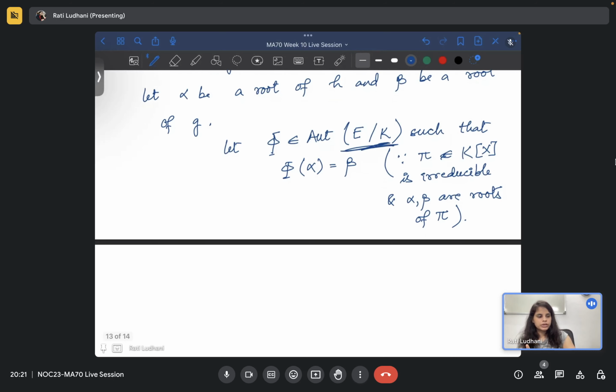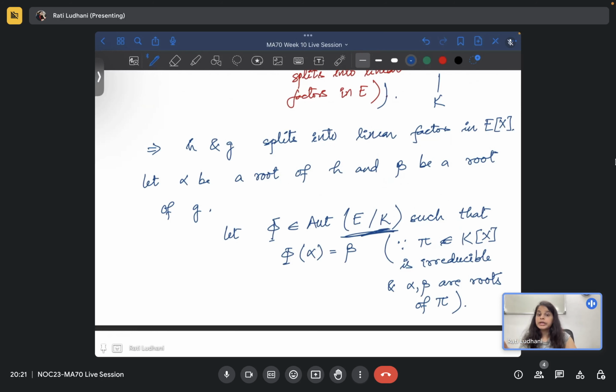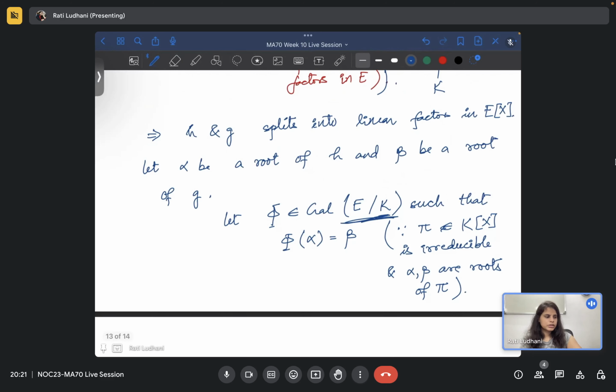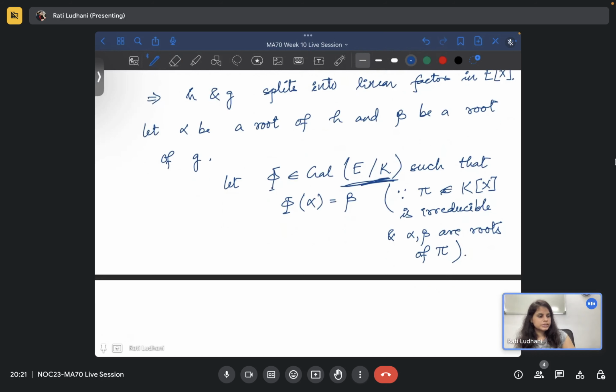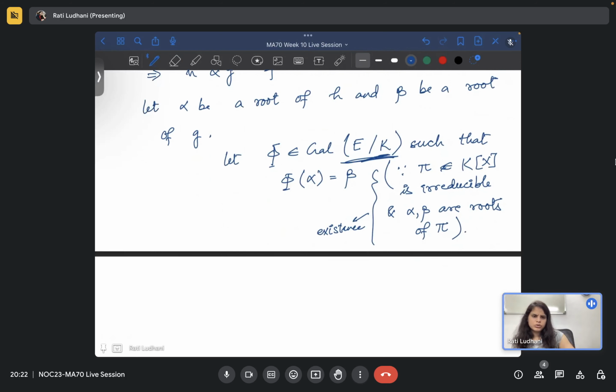So this part is okay till here. We have taken alpha and beta to be roots of pi, especially alpha a root of h and beta a root of g. So we have considered a phi which is an automorphism. I can even write it as the Galois group of E over K, that is the automorphism group, nothing else, such that phi of alpha is equal to beta. Galois group means it is a K-algebra homomorphism. You have considered such a map, which exists because of these conditions. Now there might be more, but at least there will be one.